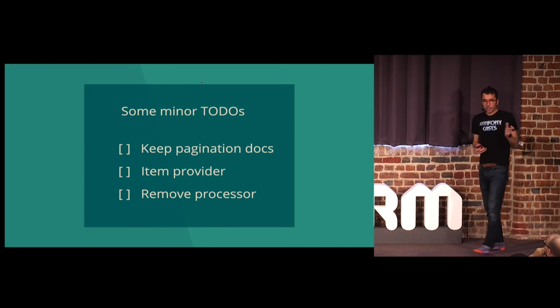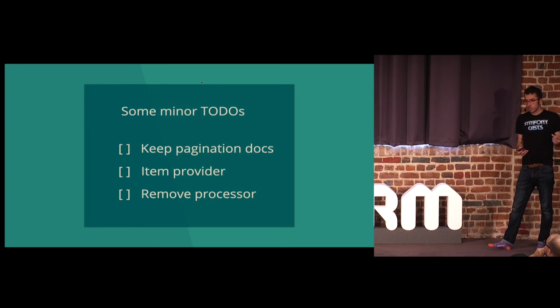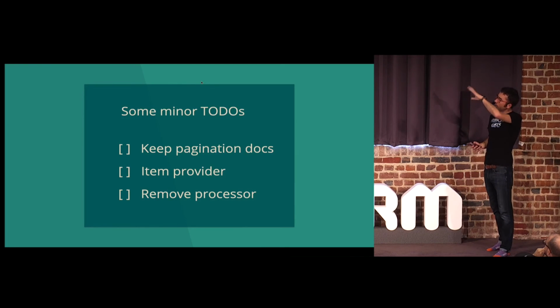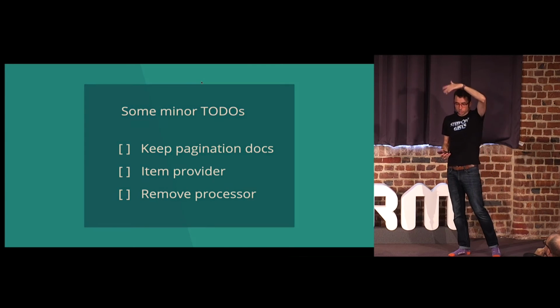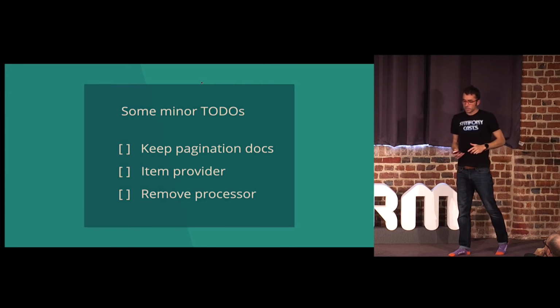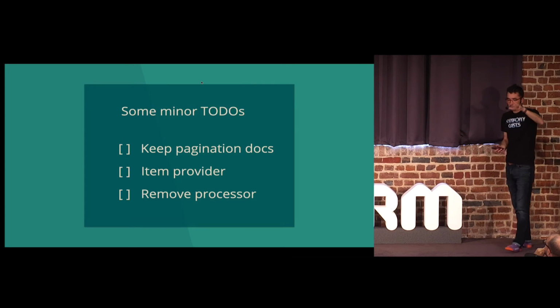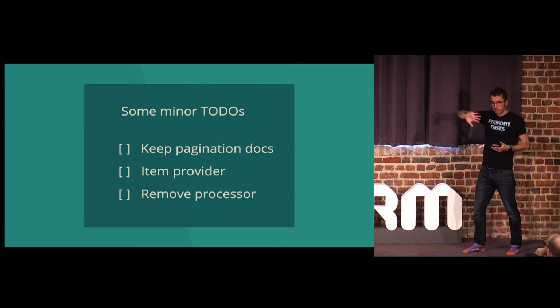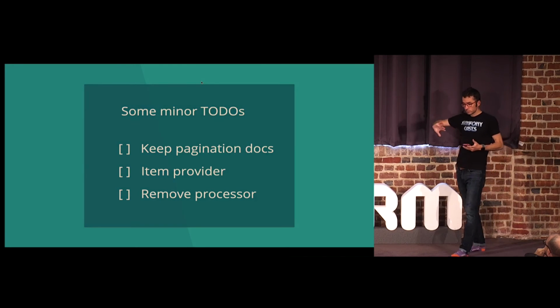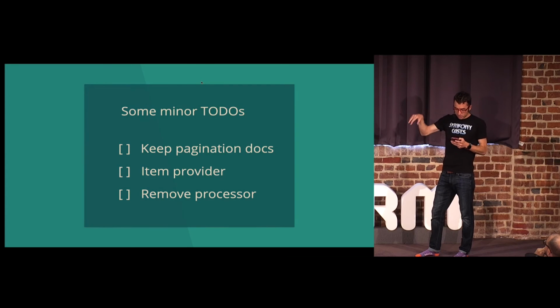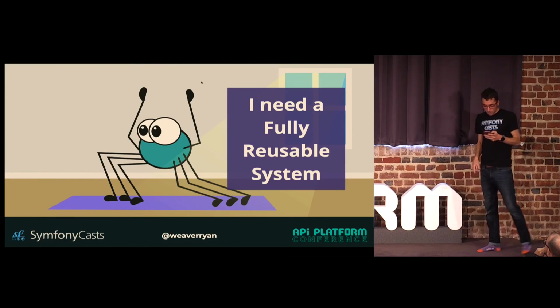There are a couple minor to-dos. They really are minor. I just wanted to mention them. We need to write a little code so that it works with the item provider and the remove processor. There's a couple lines of code to keep the pagination documentation, but minor stuff. This is small details, and we have a tutorial on this stuff anyways.